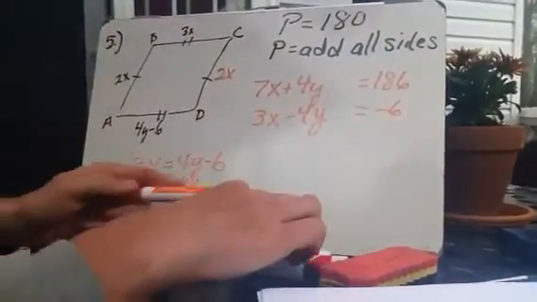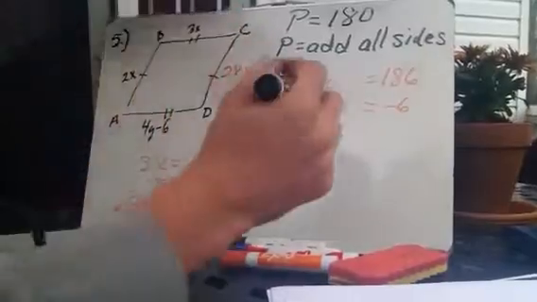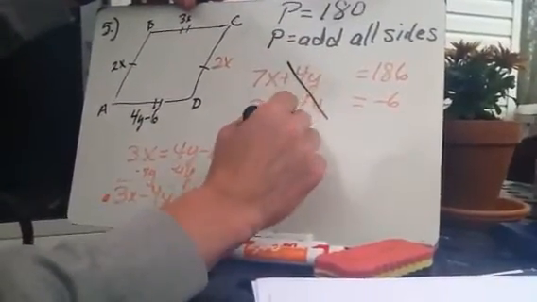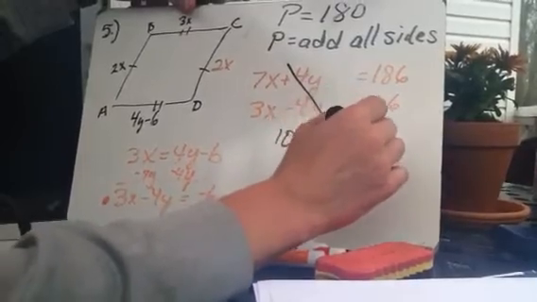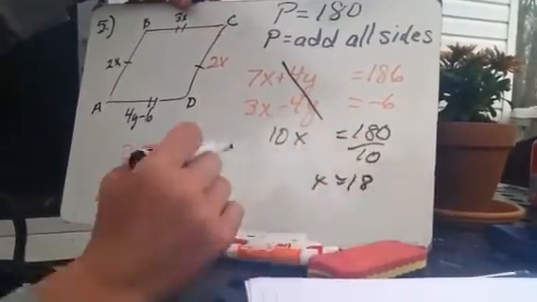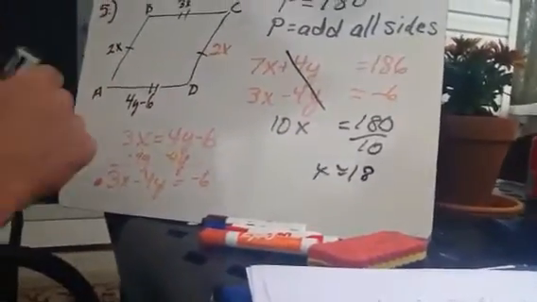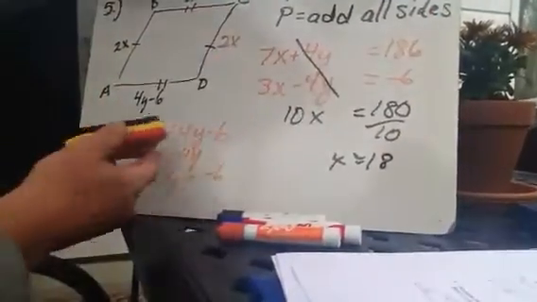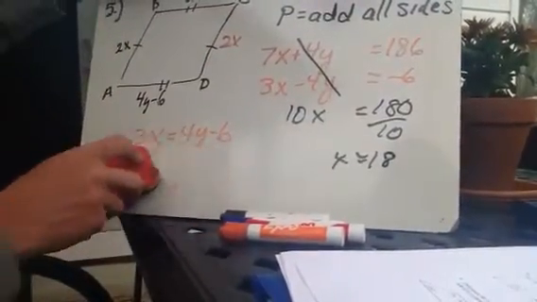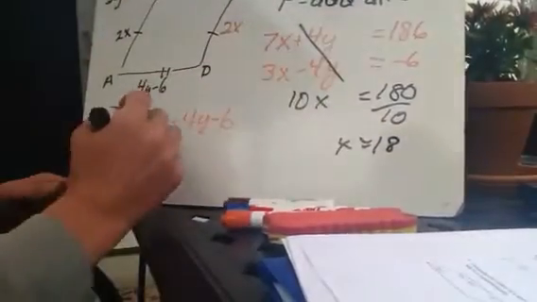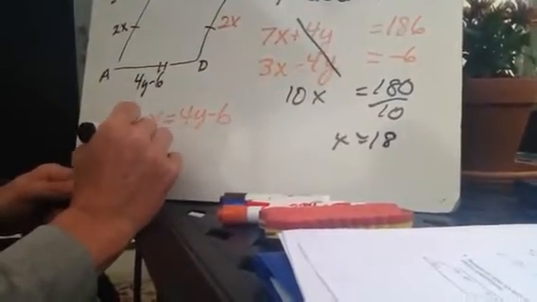Now, this is easier than the last one because can I eliminate anything right out of the gate? Yes. 4y. So 10x equals 180. Divide by 10. X is 18. Now, what did we do on the last one? We look for the easier equation to do. It doesn't matter. I kind of like this one. 3x equals 4y minus 6. So 3 times 18, I believe, is 54.